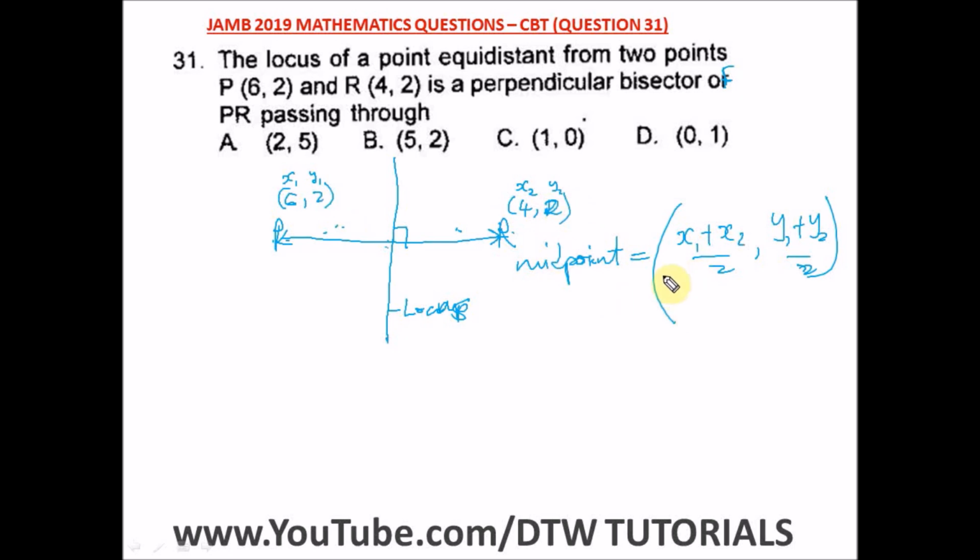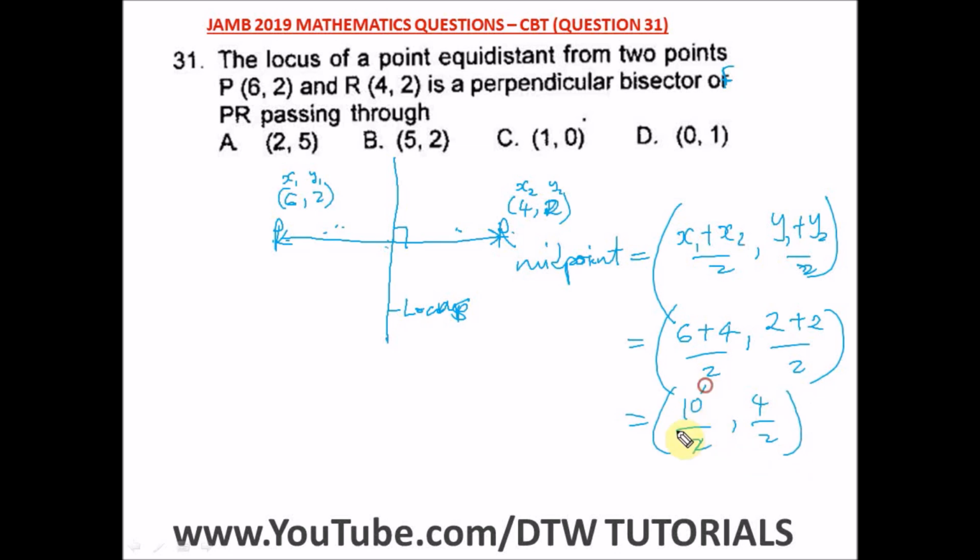All right, let us put in our values. Our x1 is 6 plus, what is our x2? That is 4, divided by 2, comma, what is our y1? Our y1 is 2 plus, what is our y2? Plus 2, divided by 2. So what do we have here? That is 10 divided by 2, comma, 4 divided by 2. So here we have a 5, comma, and here we have a 2. So we have our point as 5, comma, 2. So this is our answer, and our right option here is option B.